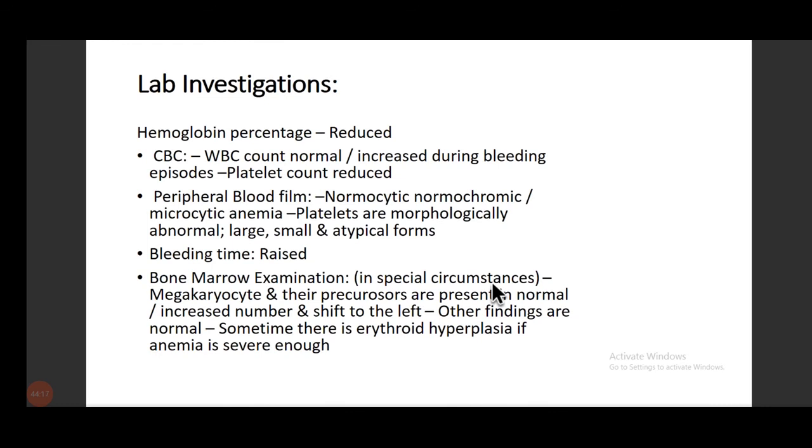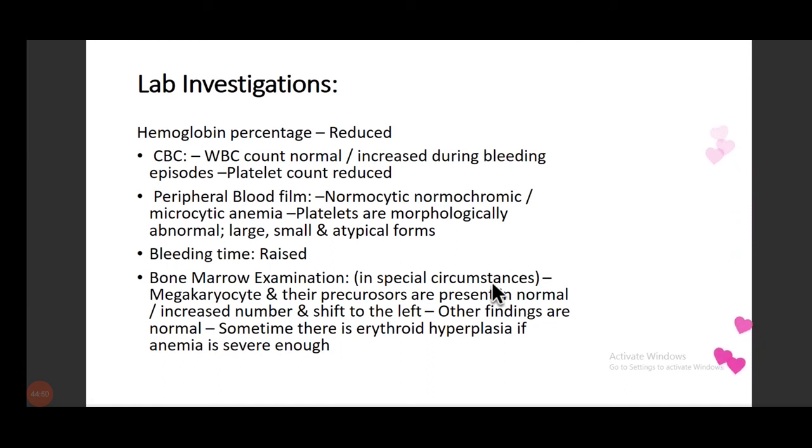What all lab investigations? First of all, hemoglobin percentage can be reduced. On CBC, the WBC count can be normal or increased depending upon whether the patient has any concomitant infection. Then on blood film, what do we see? We see normocytic normochromic to microcytic hypochromic RBCs. Platelets are morphologically abnormal. They are large, small, and some atypical forms. Bleeding time is classically raised in this.